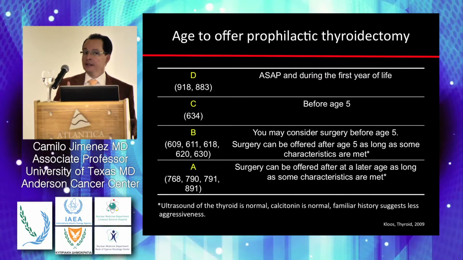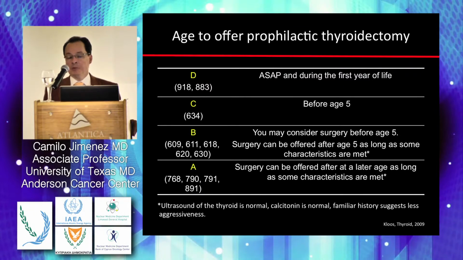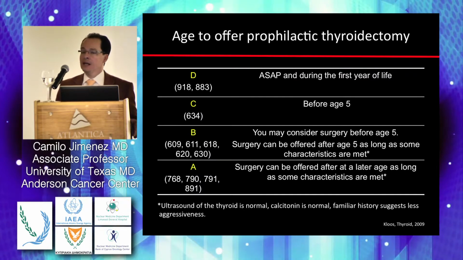However, if you have the clinical intuition, or if you are able to identify the particular family, always remember, consider a total thyroidectomy as soon as possible, usually by age 9 or 10 months after being born. Remember that for category C, before age 5, you may consider a total thyroidectomy. Category B and category A, you may discuss, you may negotiate with the family when to do it, depending on how safe they feel and how comfortable they are from a cultural and social perspective in regards to having their child with hypothyroidism because of a total thyroidectomy.